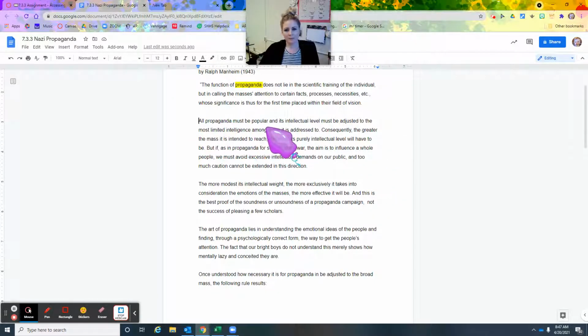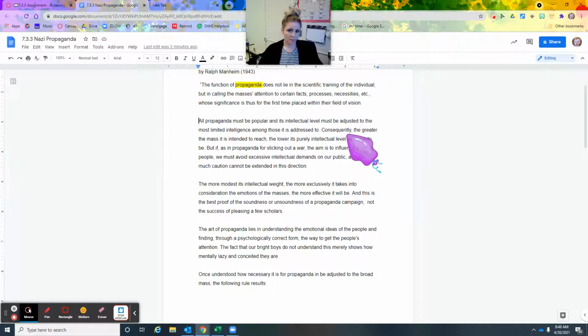All propaganda must be popular, and its intellectual level must be adjusted to the most limited intelligence among those it is addressed to. So it is saying that it must go out to everybody, and it needs to be at a level that everybody can understand it. So it can't be where a fourth or fifth grader couldn't understand it. It has to be something that everybody can understand.